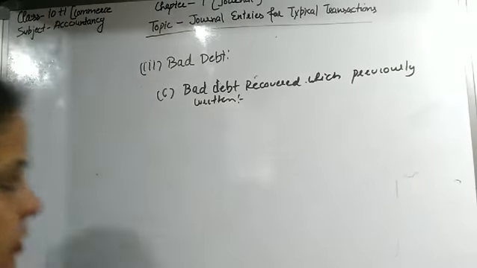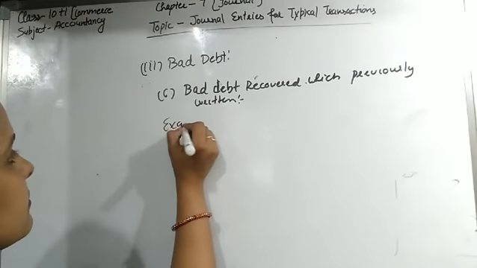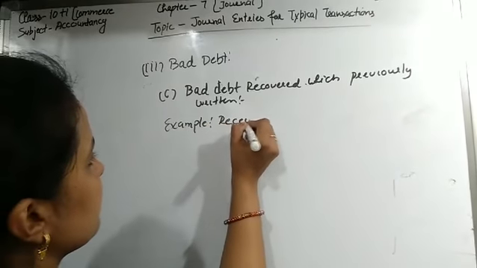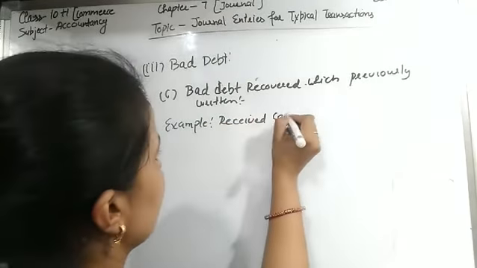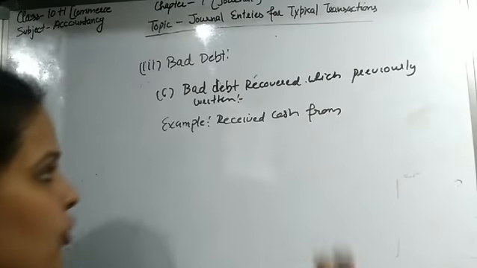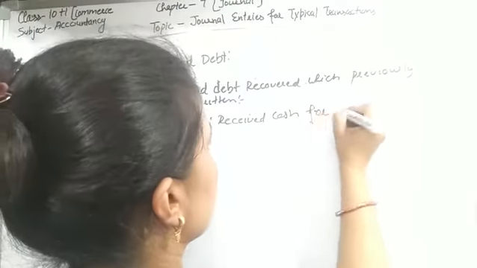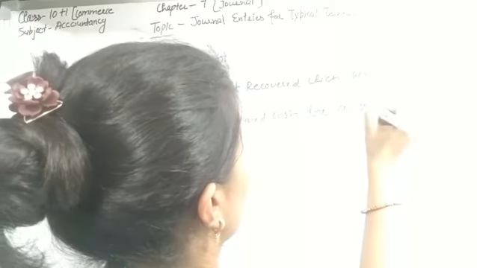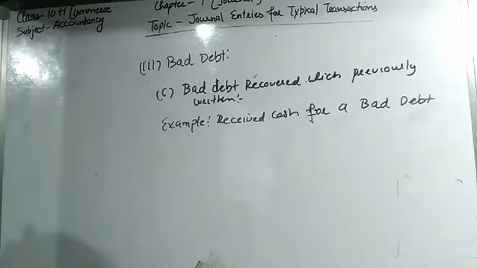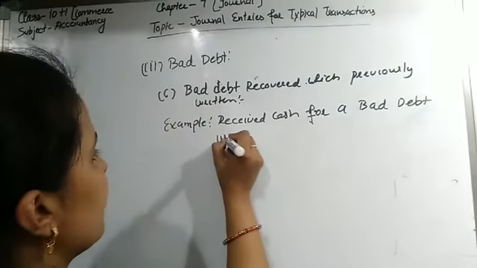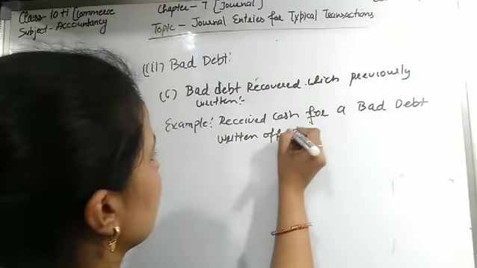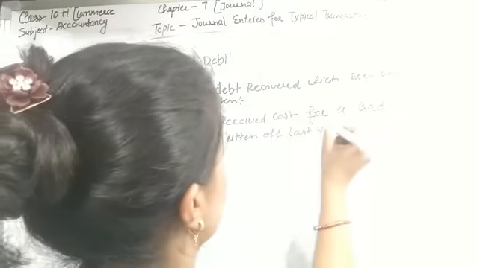So the example of this, students: received cash for a bad debt written off last year.